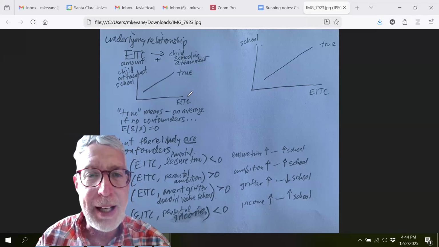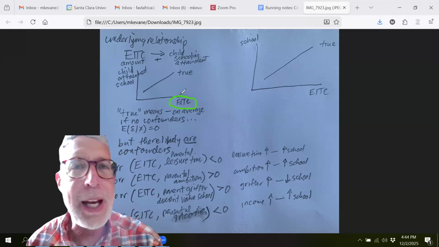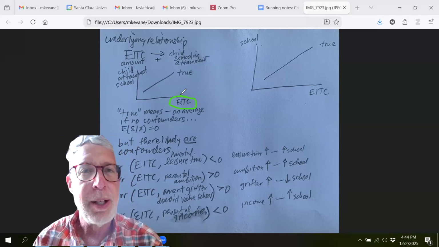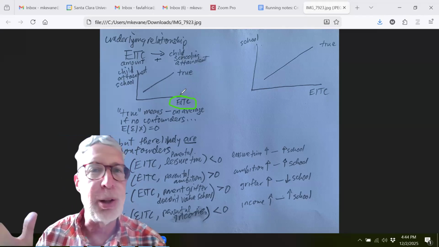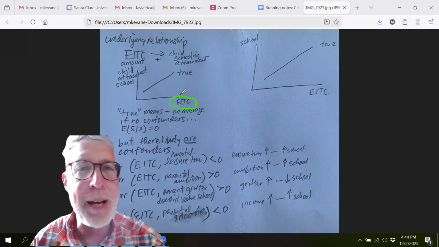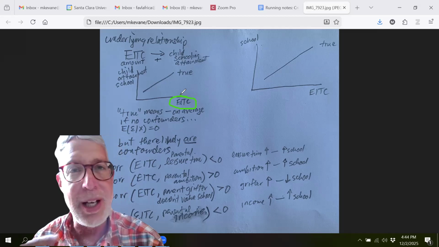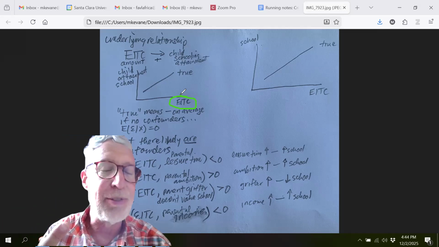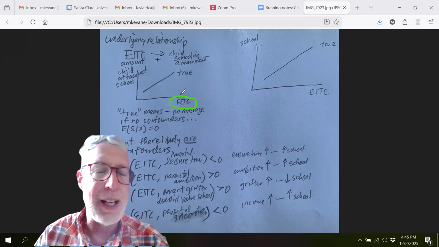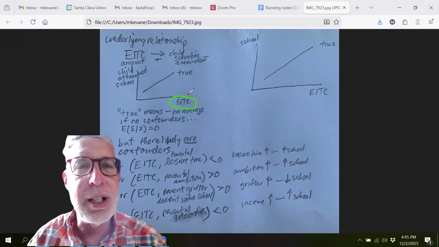On the x-axis, we have the Earned Income Tax Credit, the EITC, which is the main anti-poverty program of the United States. People who work and don't earn very much income, under about $40,000, are entitled to an earned income tax credit. If they file taxes, they get a lump sum payment of anywhere between $2,000 and $10,000. It varies depending on the number of children they have and the state they live in. And of course, it was less before and has increased over the years. So that's the earned income tax credit.